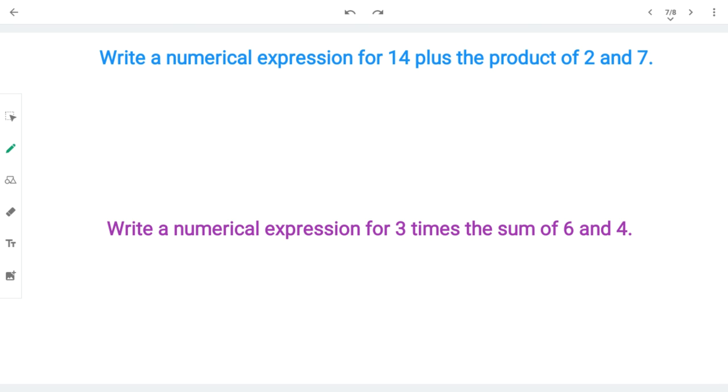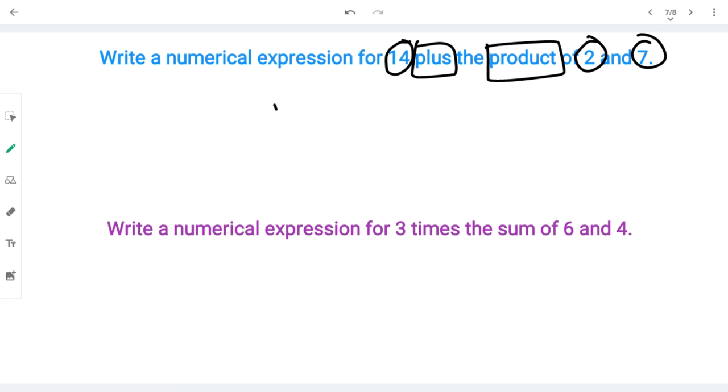Let's practice. Write a numerical expression for 14 plus the product of 2 and 7. The first thing I need to do, of course, is circle my numbers and find my math action words. So I see there's 14 plus.